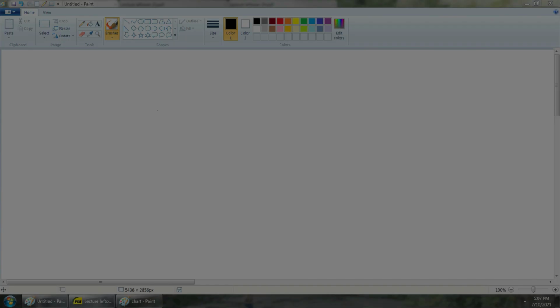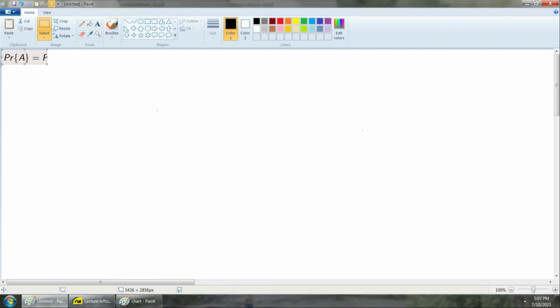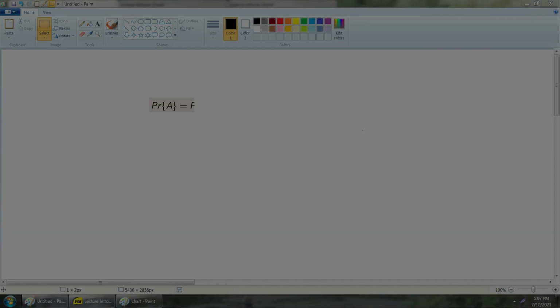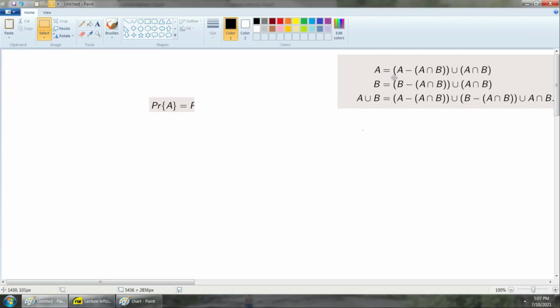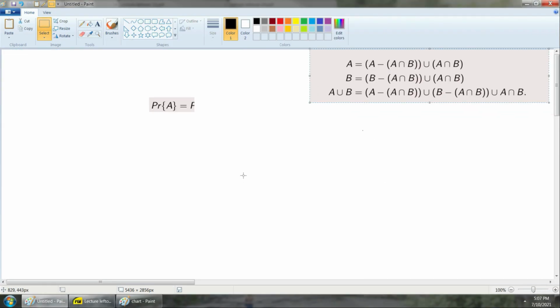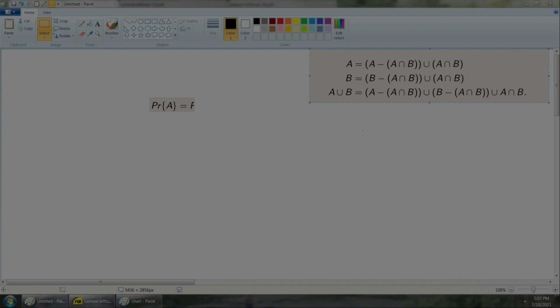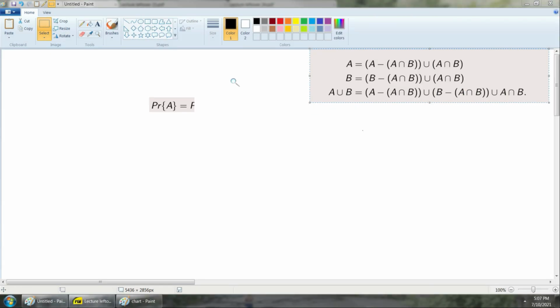Well, the probability of A is simply going to be equal to what? Previously I wrote these three facts here, that these things here are true. So with this context, the probability of A is simply going to be equal to the probability of this new fancy way of rewriting A, right? This is just replacing A with this thing over here.